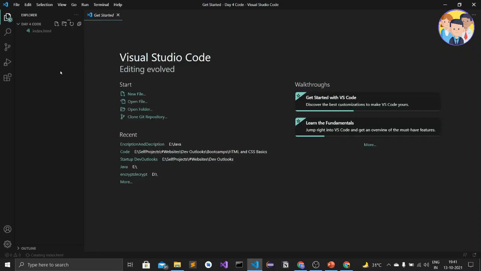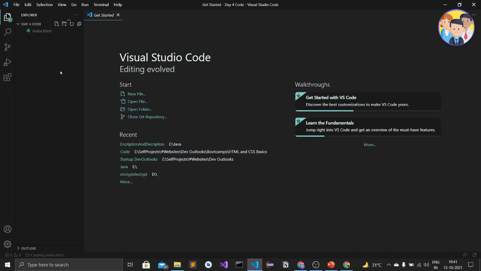Okay, and here I will create a file named index.html, and keep in mind that the first file, which is the home page of our website, should be named index.html. This is the main rule of website hosting platforms. So let me change this template to HTML template.